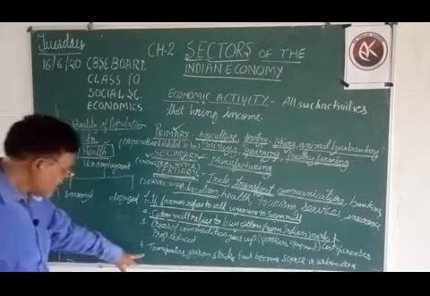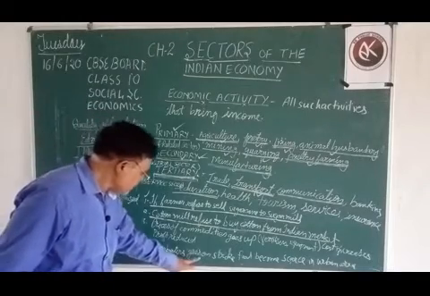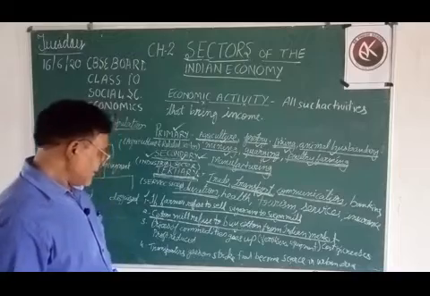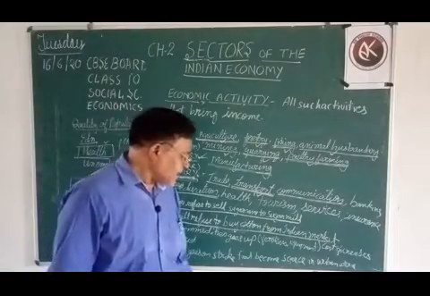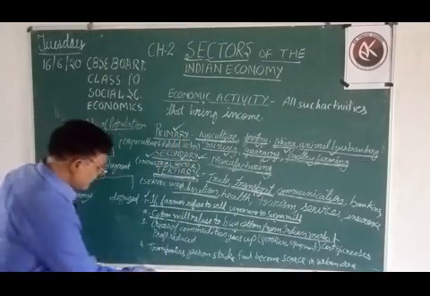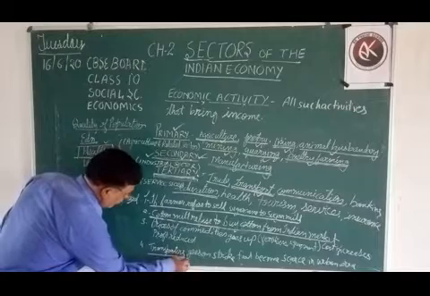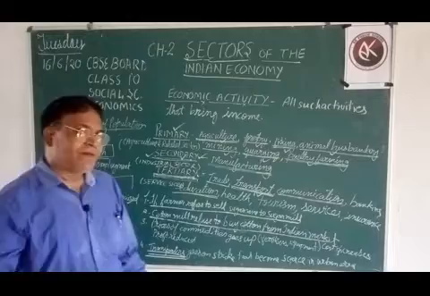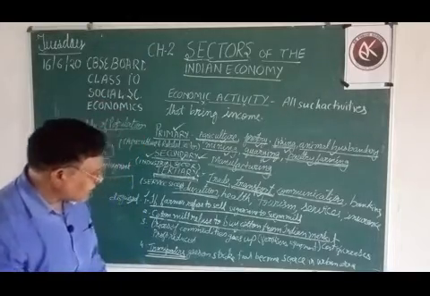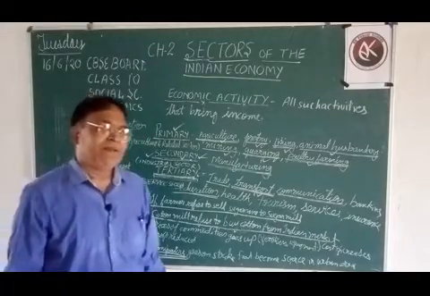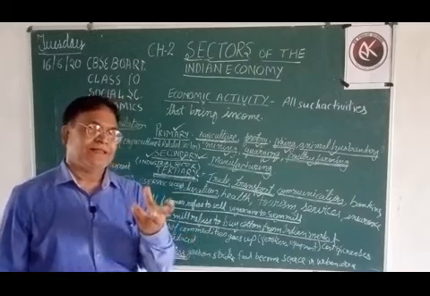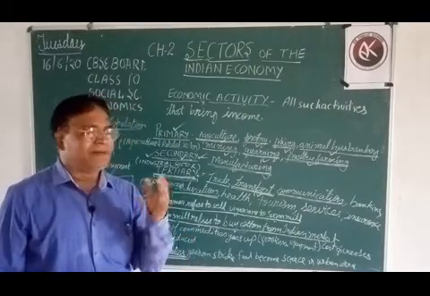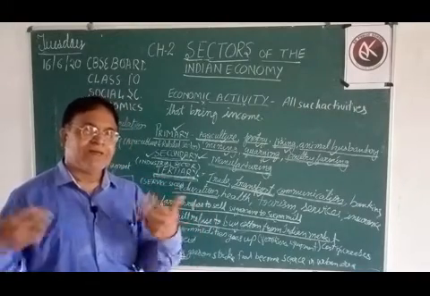And the last one is: transporters go on strike, then food becomes scarce in the urban sector. Here transporters fall in the category of the tertiary sector. So when they go on strike, then what will happen? In urban areas, food prices will increase because food will come by another means that becomes costly.